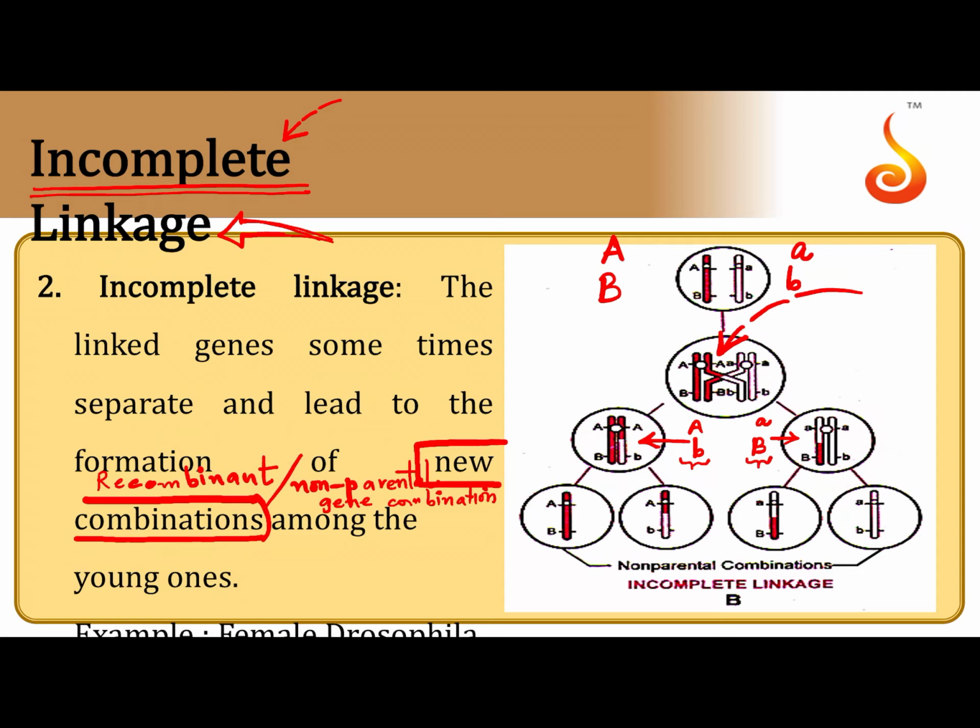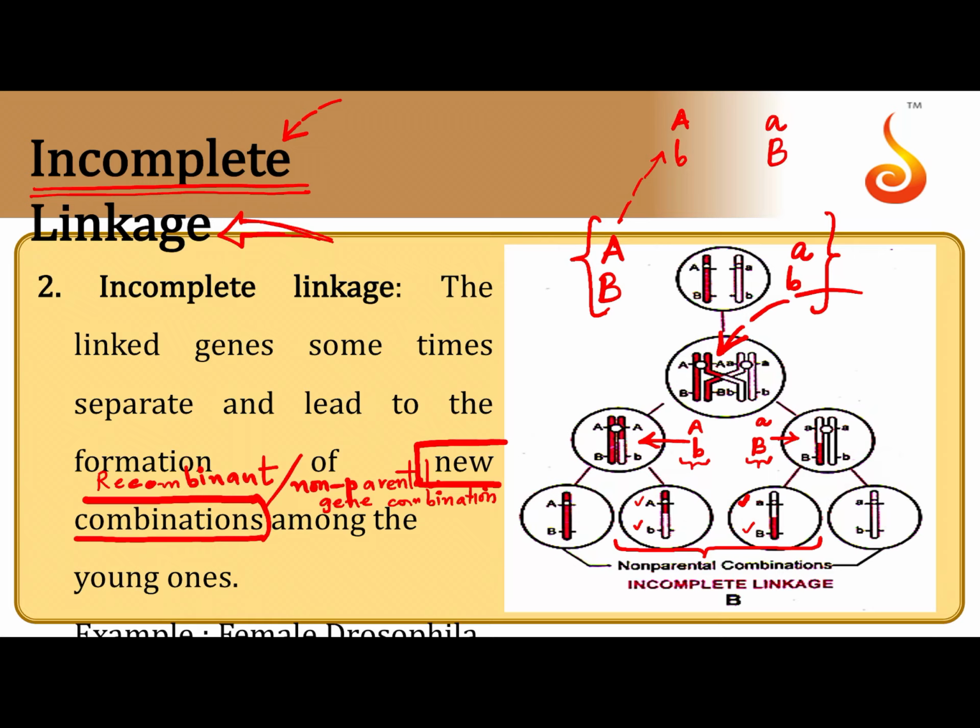So what do we call these combinations? We call these two gametic combinations, where capital A is with small b and small a is with capital B, non-parental gene combinations, or we call them recombinant types. And the fact that capital A and capital B, and small a and small b, have separated to give us such new combinations, it tells us that capital A and capital B are not always going to be together. Small a and small b are not always going to be together. They can get separated in order to form new combinations where capital A is with small b and small a is with capital B. That means they can undergo crossing over.